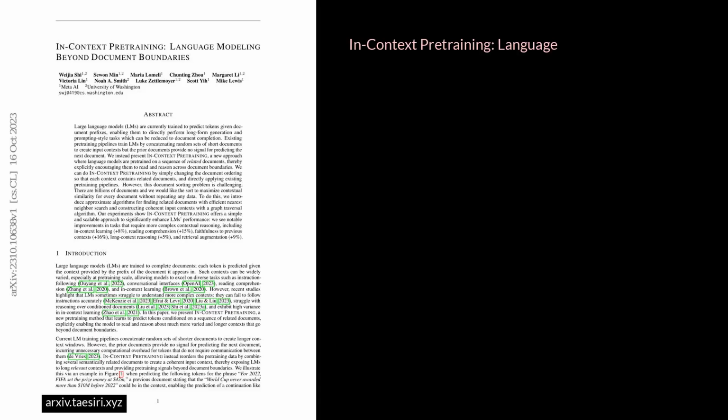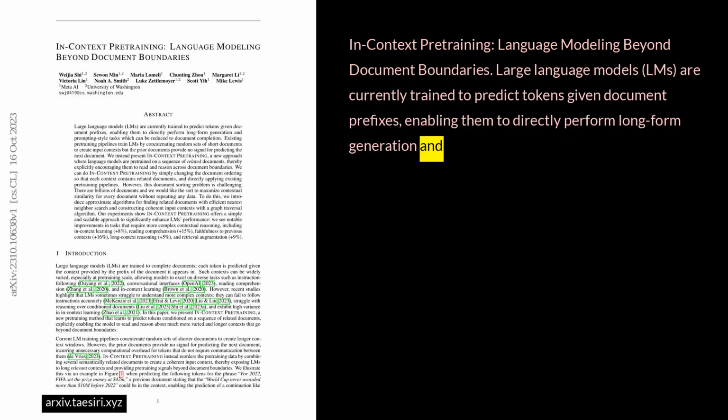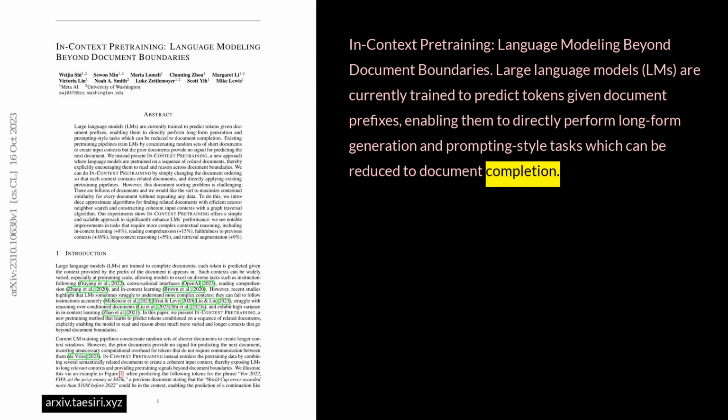In-context pre-training, language modeling beyond document boundaries. Large language models, LLMs, are currently trained to predict tokens given document prefixes, enabling them to directly perform long-form generation and prompting-style tasks, which can be reduced to document completion.